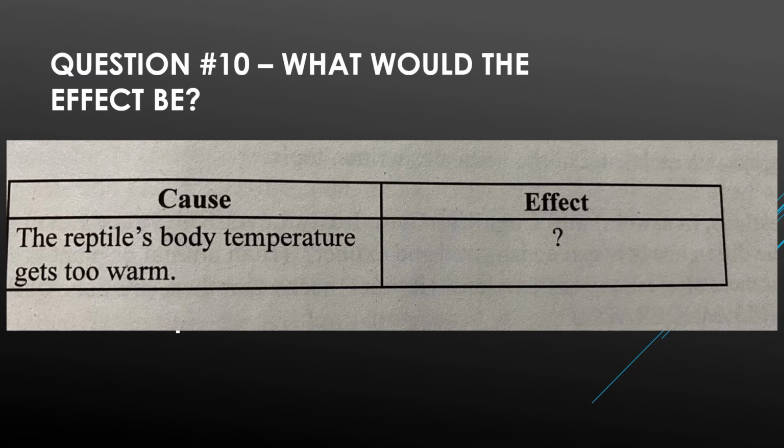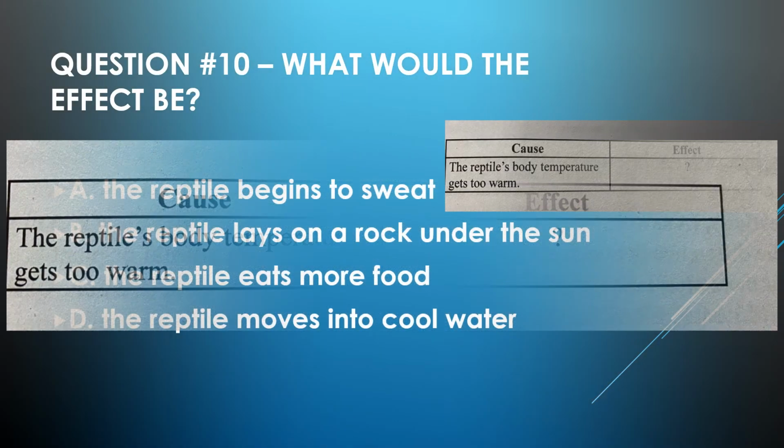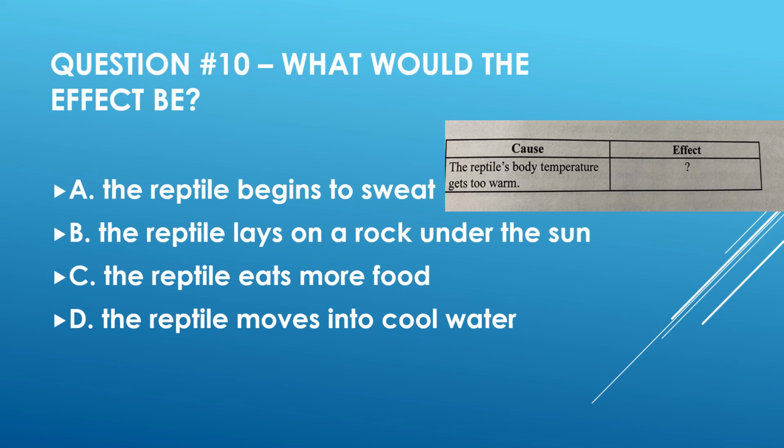Question 10, what would the effect be? And again, you have this chart on your page. So the cause is the reptile's body temperature gets too warm. What would the effect be? What would it do if it got too warm? So what would the reptile do?